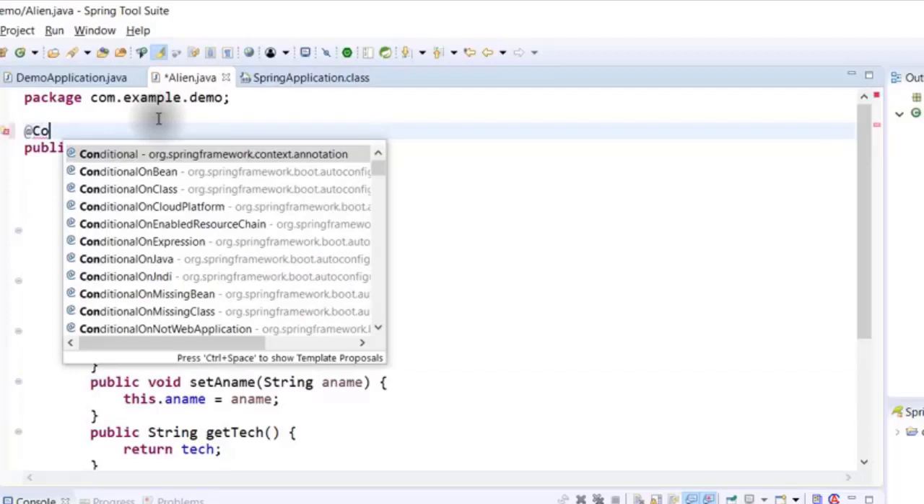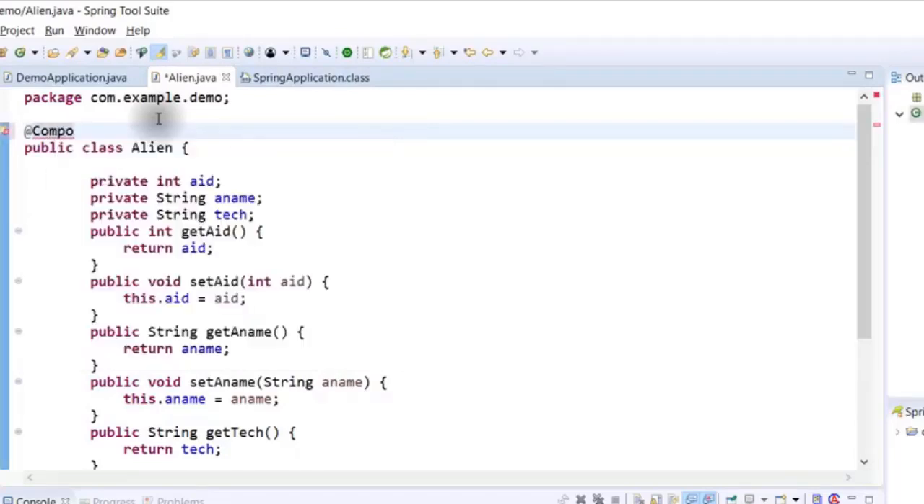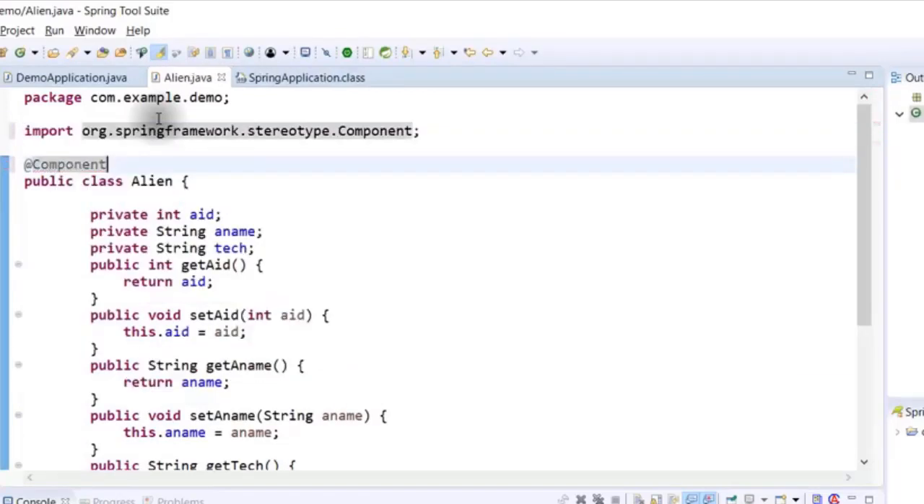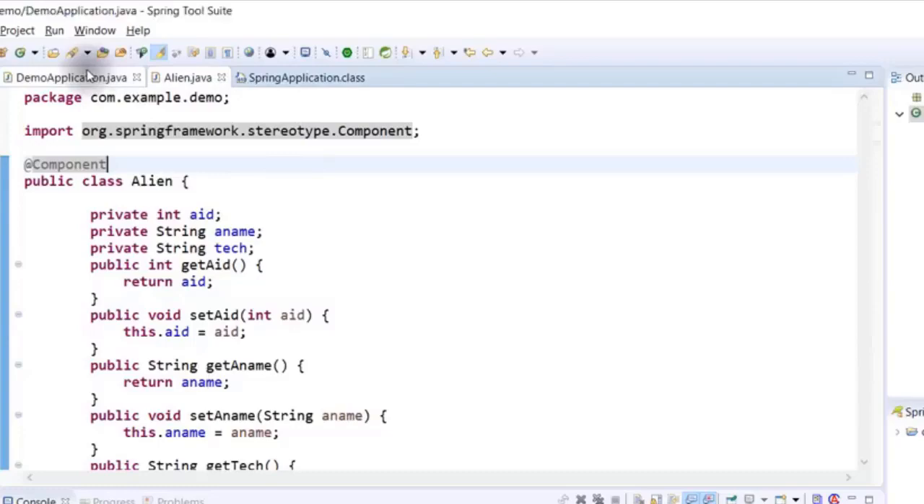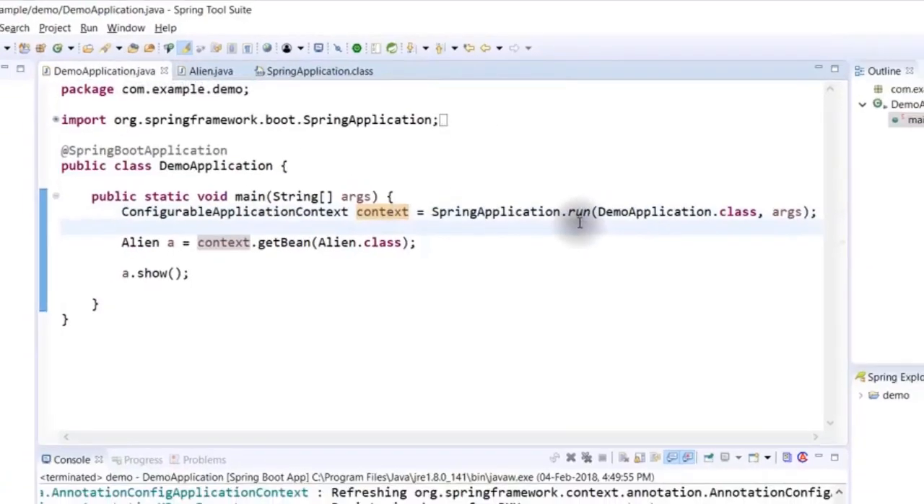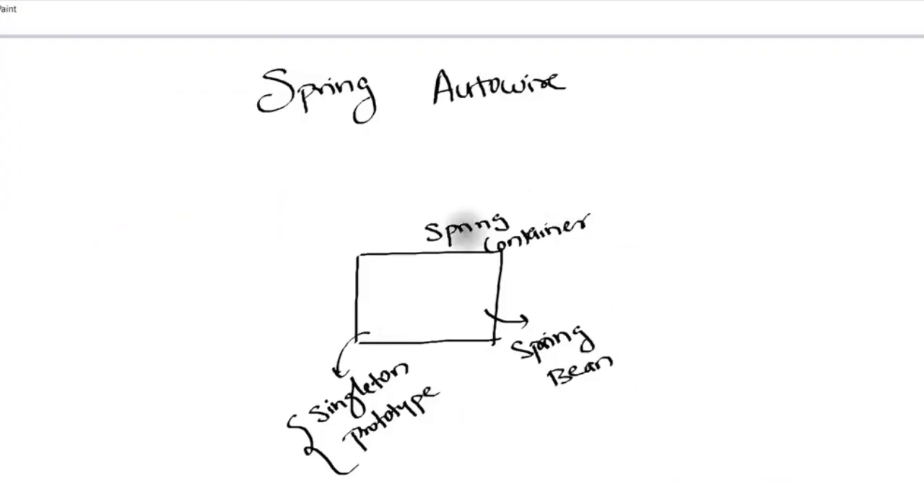So we have to use this annotation called @component. By doing this, you are specifying, hey Spring Framework, this is a class of which I want an object. Now by default, the moment you run this application, the moment you say run, it will create this container for you.